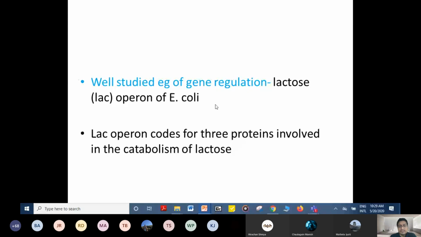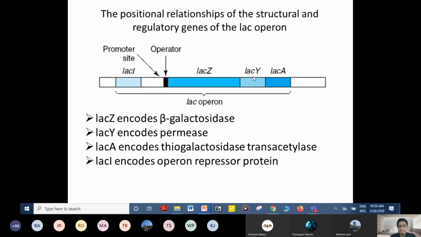This consists of 3 genes: lacZ, lacY, and lacA. The lacZ gene, as you can see here, encodes beta-galactosidase. The lacY gene codes for permease, and lacA codes for galactoside transacetylase, which are the components of the lac operon.